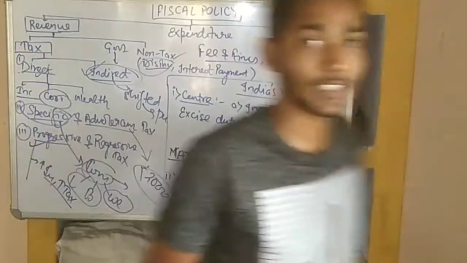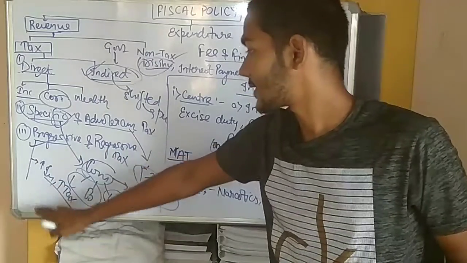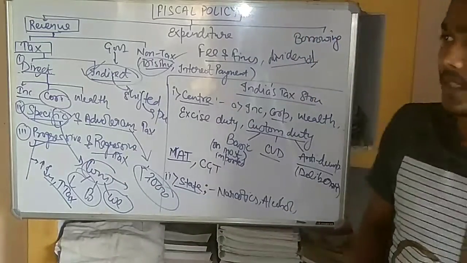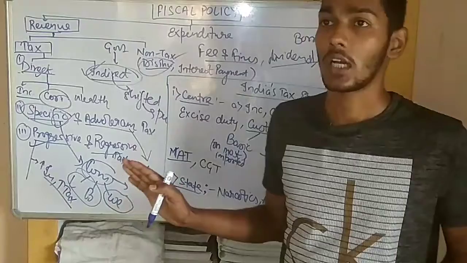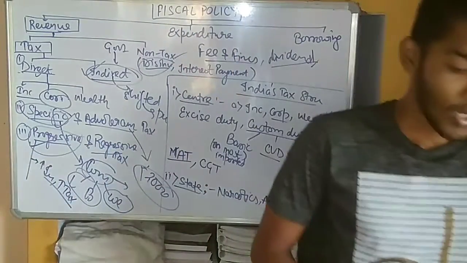And now, what is a regressive tax? Just the opposite of progressive tax. That is, when the income increases, the tax decreases. That is known as the regressive tax. And every government, every country follows the process of progressive tax. Why progressive tax?